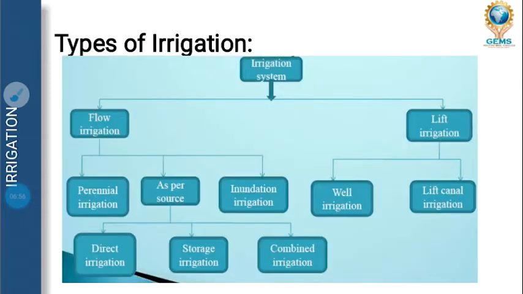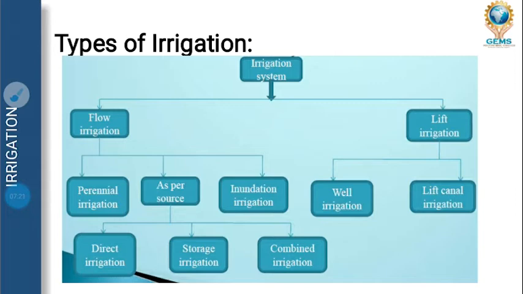Next is types of irrigation. How many types of irrigation are there, and how do we do it? We will be saying irrigation systems, that is flow irrigation and lift irrigation. Flow irrigation means water is made to flow on the surface of the earth. And lift irrigation means we are lifting the water from the subsurface area, with the help of machines, that is known as lift irrigation.